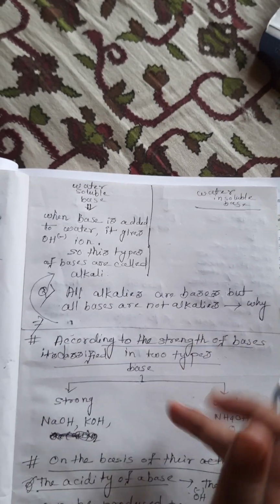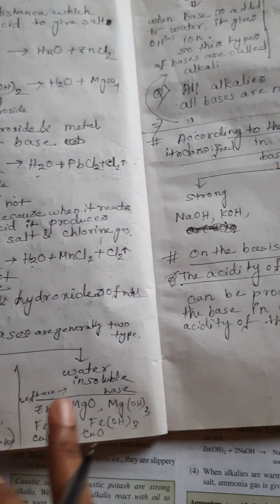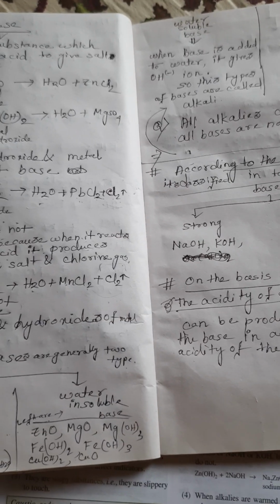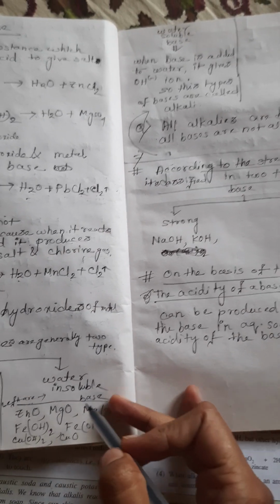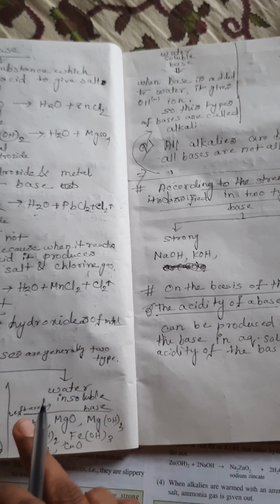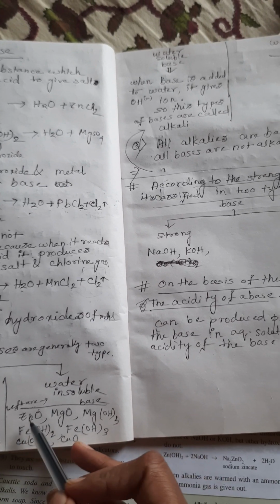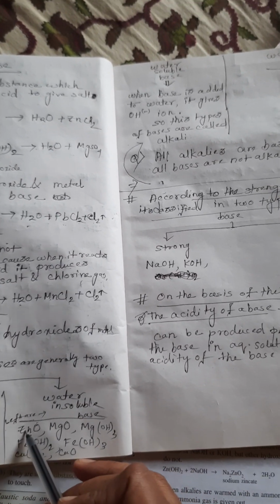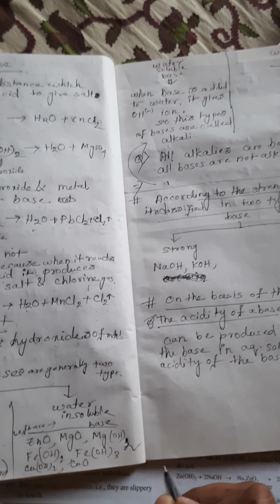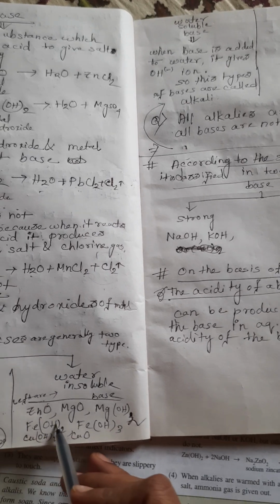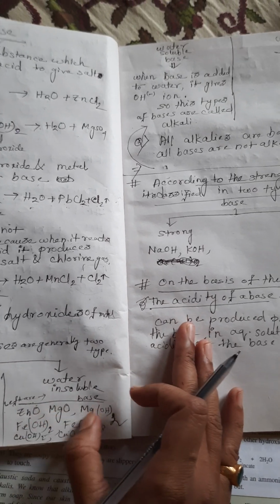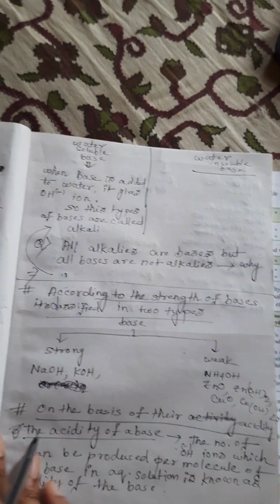Okay, now see, the next type is water insoluble base. Water insoluble base means which bases are insoluble in water? That means the remaining bases. Zinc oxide, any other kind of oxide and hydroxide of metal, magnesium hydroxide, Mg(OH)2, ferrous hydroxide, ferric hydroxide, copper hydroxide, copper oxide. All are examples of insoluble bases.